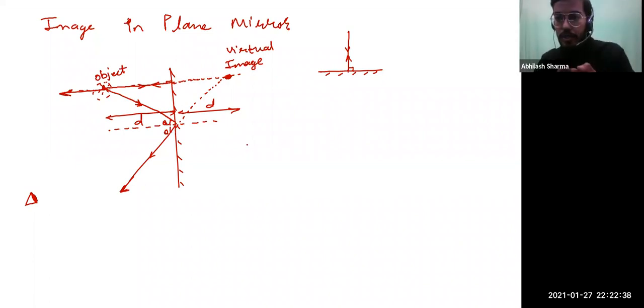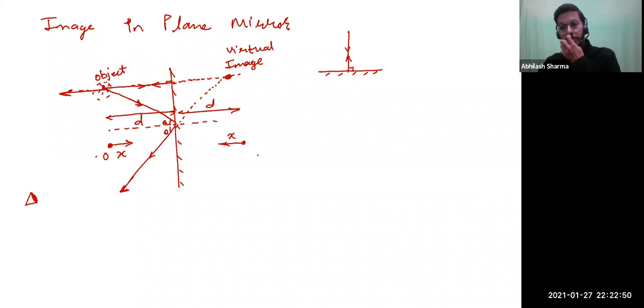If the object walks by distance x, even the image would walk by the same distance x towards the mirror. Both walk towards each other. There's also an important point: image and object always walk towards each other. All right. These are the important things that you need to keep in mind.